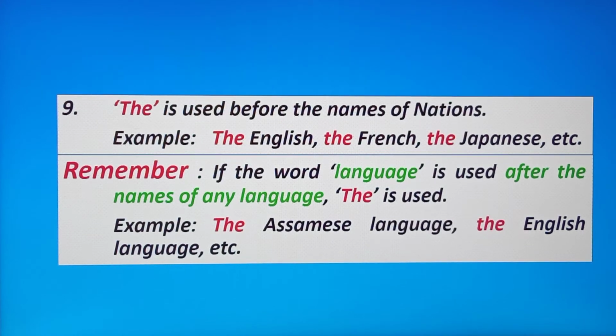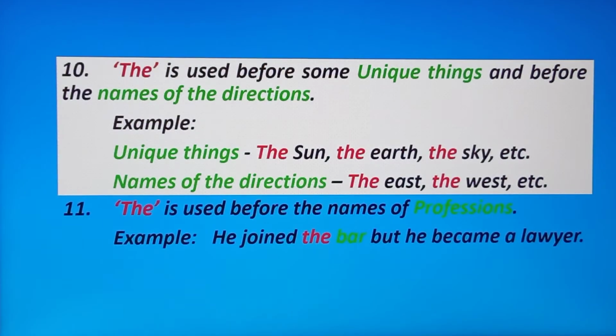The English language, etc. The is used before some unique things and before the names of directions. Which are the unique things? The sun, the earth, the sky, etc. And directions, the west, the north, the south, etc.